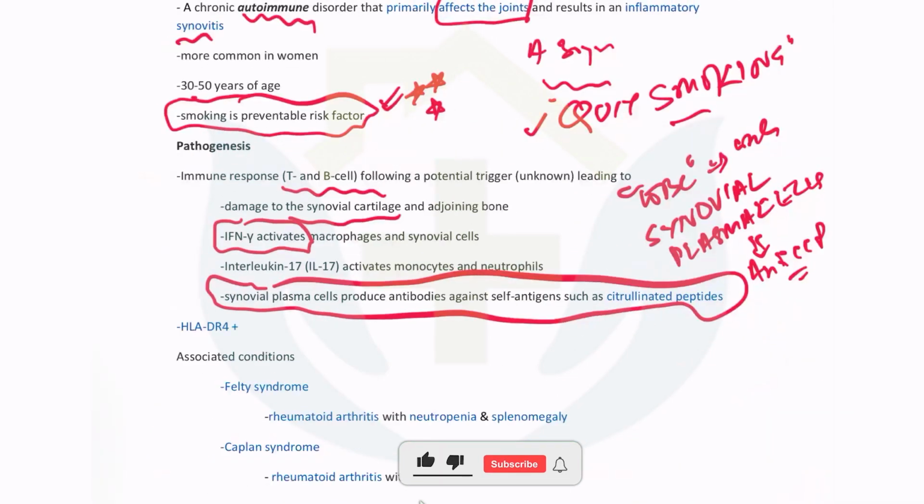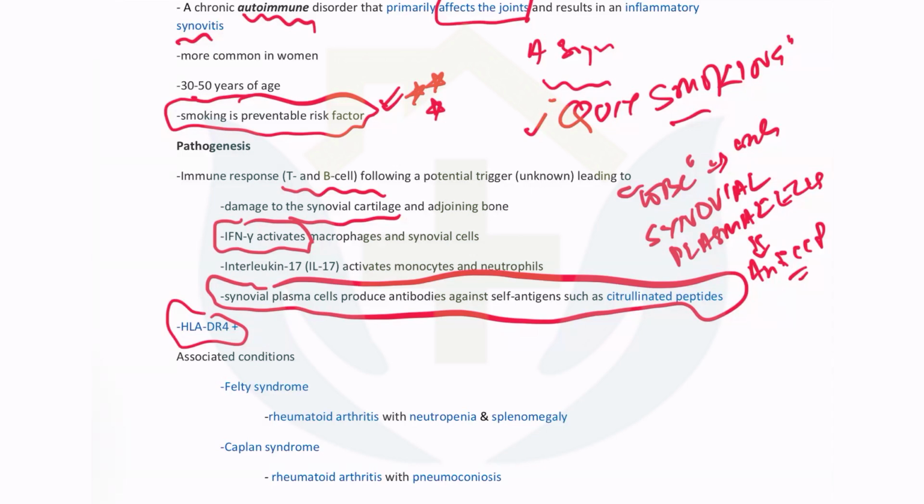The HLA association is there. HLA association means some people are genetically predisposed to develop rheumatoid arthritis. How do we define those patients? These are those patients who have congenitally inherited the HLA-DR4 gene in their body system.